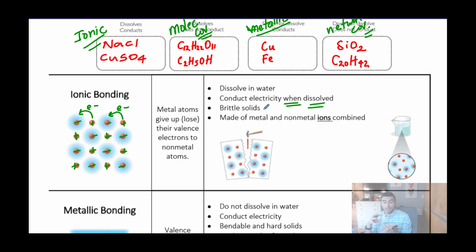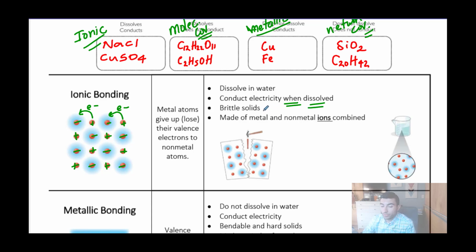The charge can be an ion, it could be electrons, but there needs to be some form of moving charge if electricity is going to flow through a substance. And in a solid ionic compound, while there are charges, because there are ions, they're locked in place because they're strongly attracted to each other as a solid. Only when they have been dissolved in water are they free to move independently from one another because the water pulls them apart, and that's why electricity is able to flow through aqueous ionic compounds.